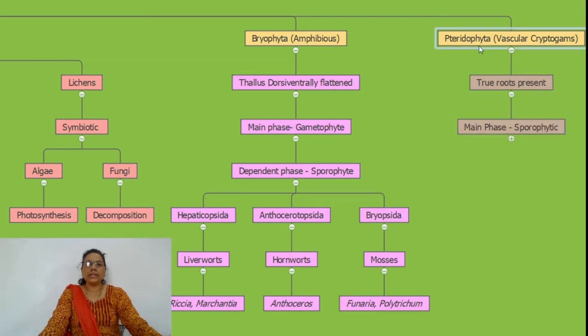The main phase in Pteridophyta is the sporophyte, the green photosynthetic plant body having root, stem and leaf, which predominantly produces a variety of spores. They may be homosporic or heterosporic in nature. It produces further the dependent phase, called the gametophytic, a short duration phase found in the Pteridophyta.